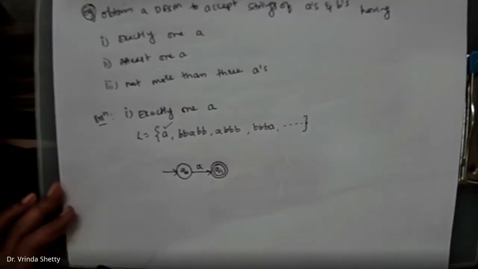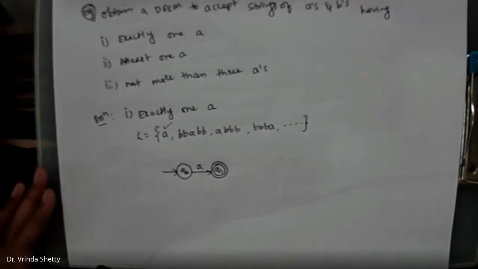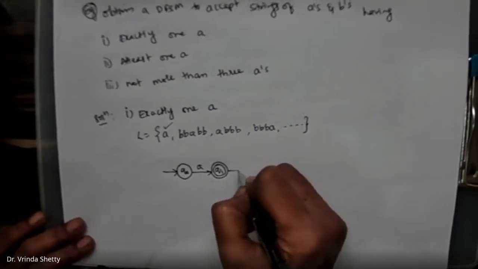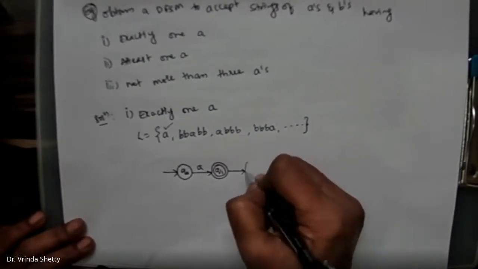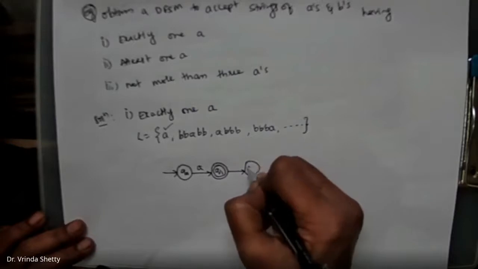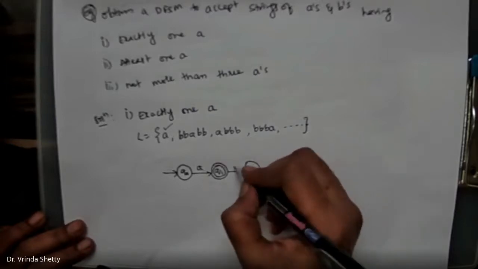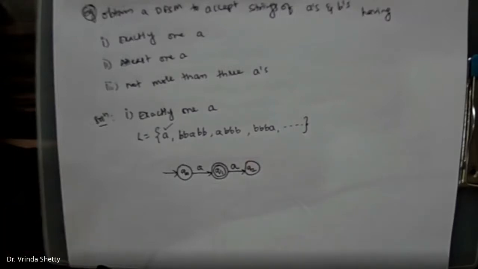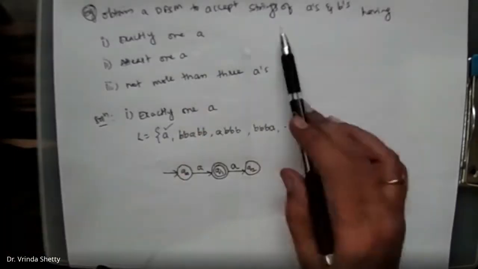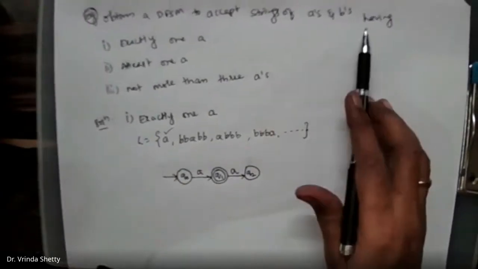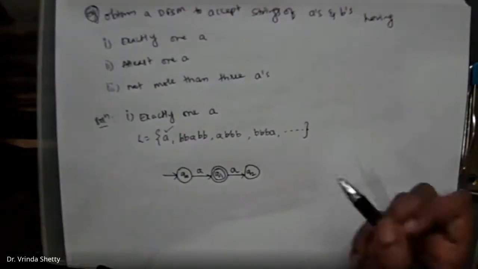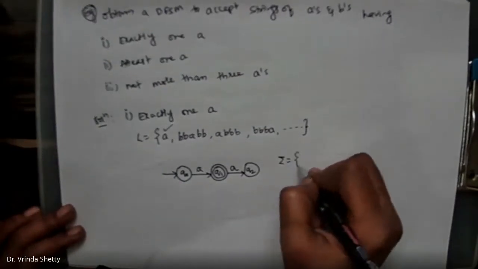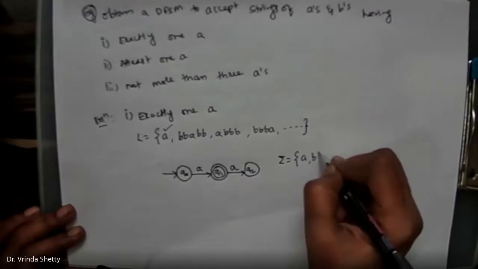Now, as soon as a second A is encountered after 1A, it should go to a trap state or dead state, whatever we call it. So this is our trap state. If more than 1A's are encountered, then the machine will go to the trap state. The input alphabet for this problem is sigma equal to A comma B.